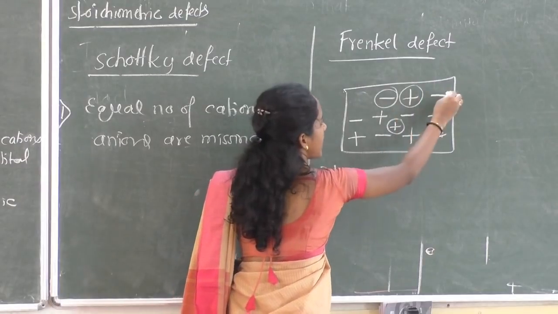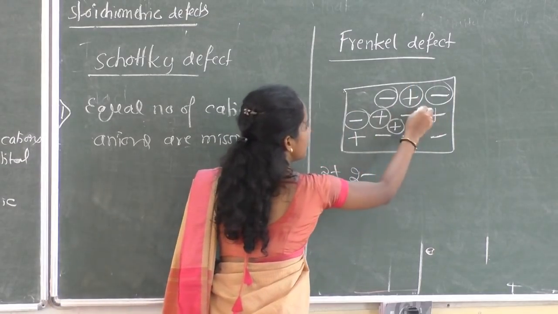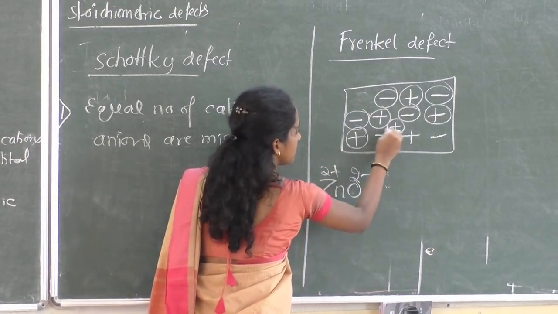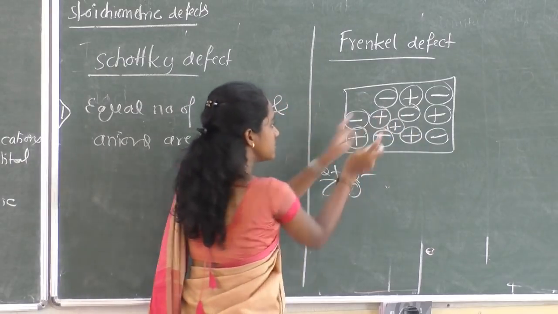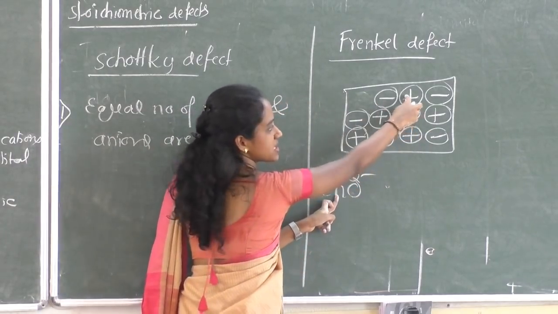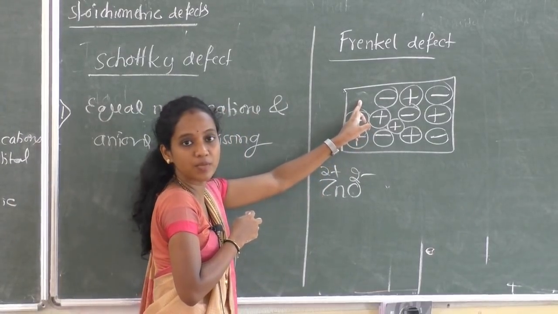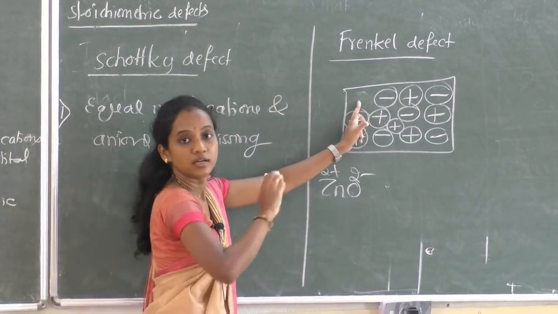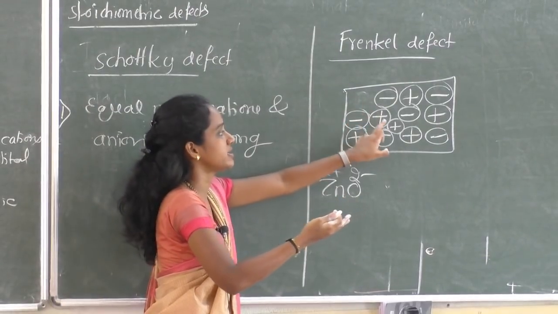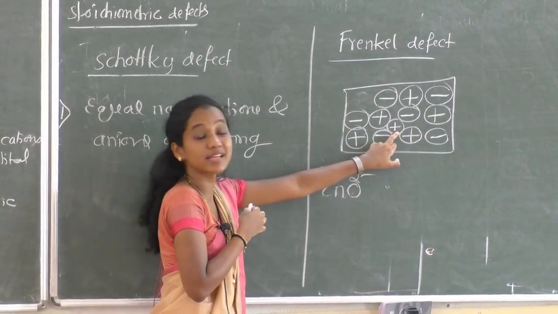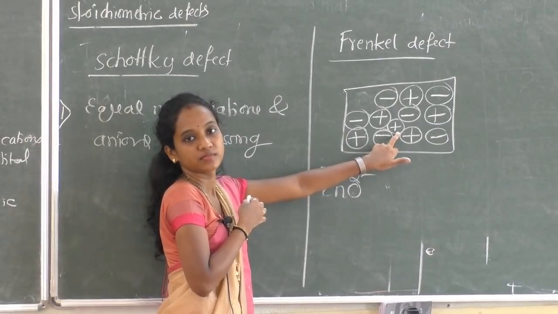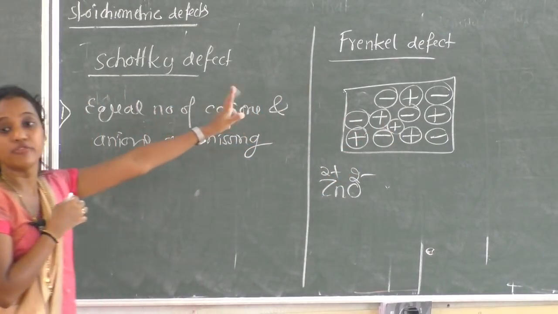This is anion, cation, anion. What is this? This is O2-, Zn2+ ion, O2-. So one cation from the normal position dislocates and it appears at the interstitial site. Such type of defect is called Frenkel defect.